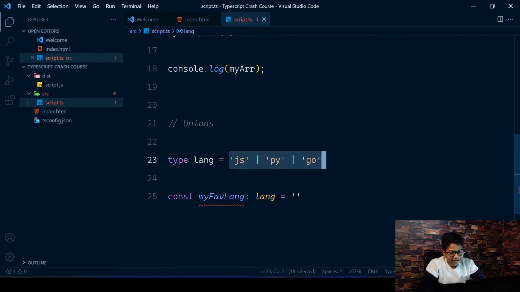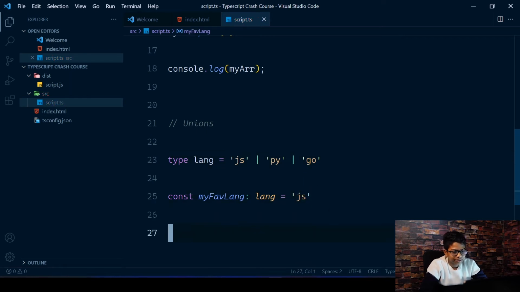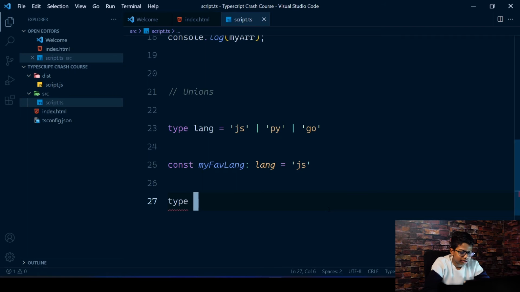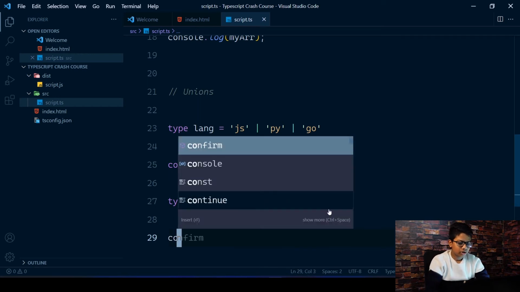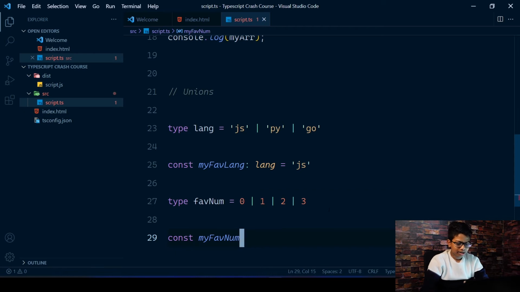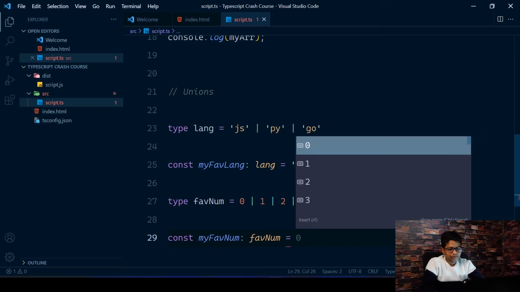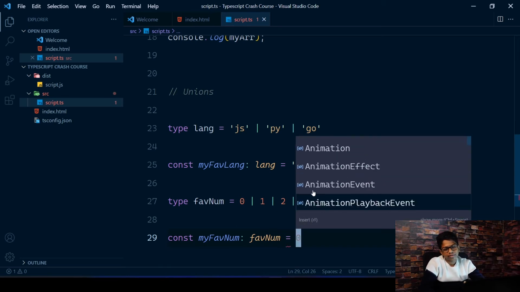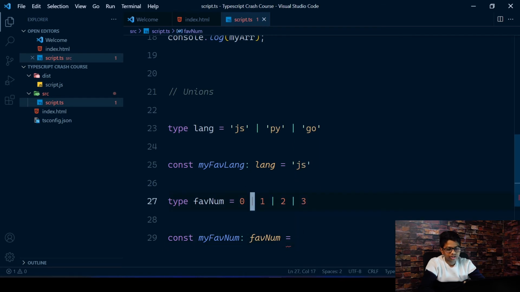I'll also show you another example, maybe with numbers. So I'll just make a JS and type favorite number equals 0 or 1 or 2 or 3. Just go on like that, and you could create a variable of this type by giving const my favnum, my favorite number, and make it of the type favnum. And if you do control space, you'll get the options. So it can be any of these values, 0, 1, 2, or 3.